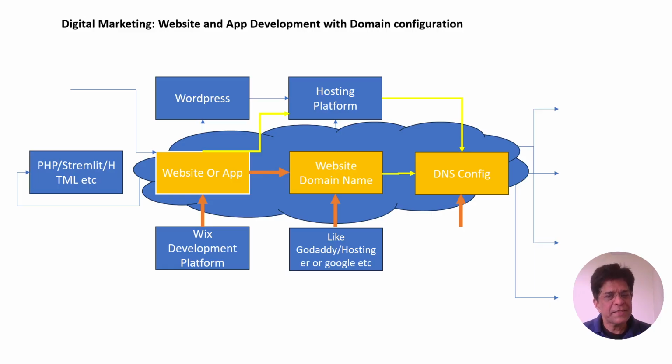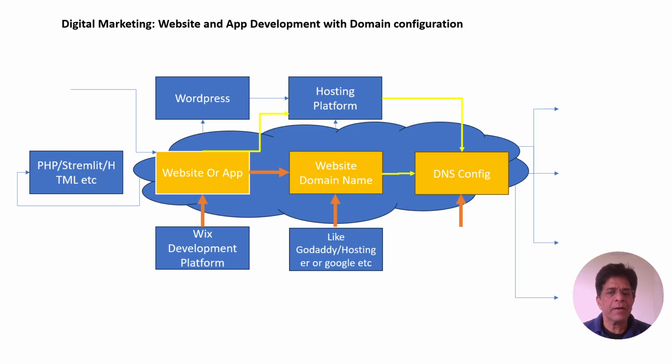IPv4 is there, IPv6 is there, because every website, every terminal, if it is public, if it is in the internet, if it is in the cloud, it has to have some kind of IP addressing. So DNS configuration will link one IP address to our website name. There is a process of registering it.